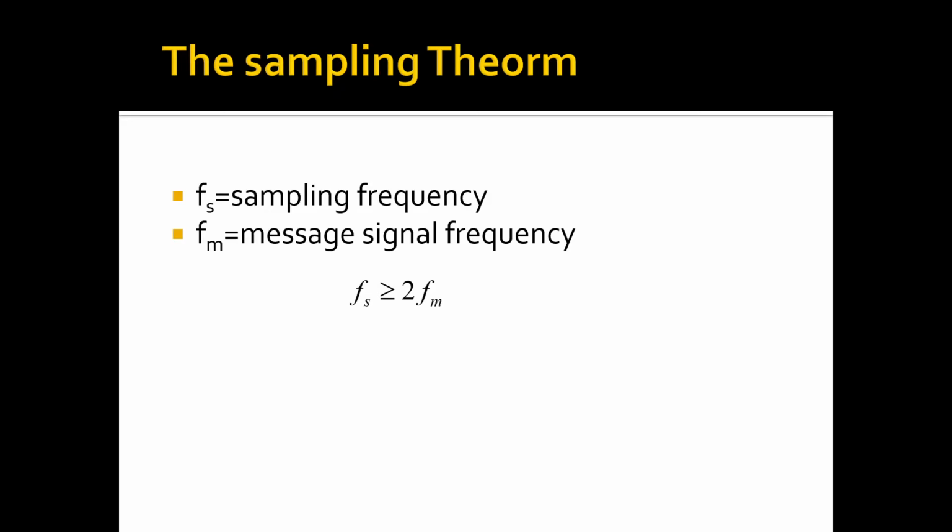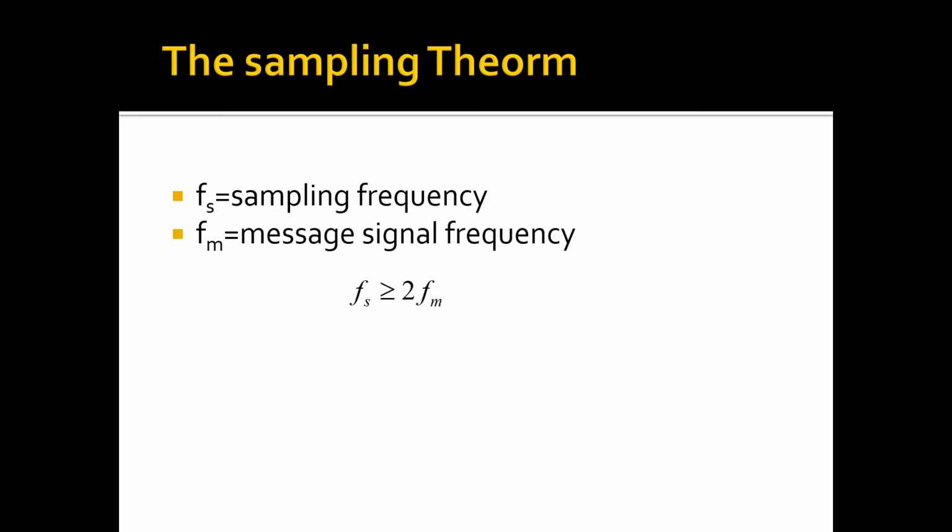Now, what do you mean by sample period? The time between samples is known as sample period, and it is expressed in seconds. And what is sampling frequency? Fs. Sampling frequency is 1 by the sampling time, that is reciprocal of the sampling period. It is the number of samples taken per second of the signal, and it is expressed in hertz or units of samples per second. A sampled signal must not contain components at frequencies above half the sampling rate.